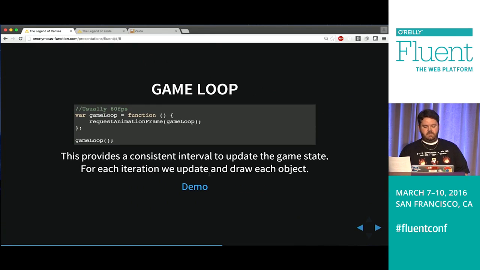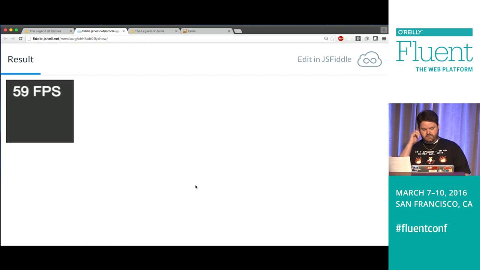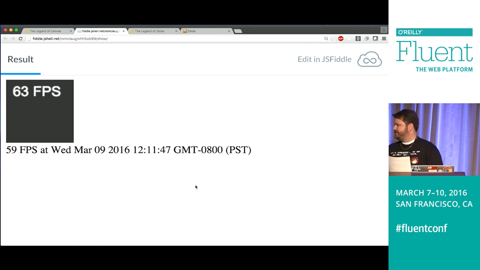And to demonstrate that a little bit better, I've got a fiddle, which the source code behind this isn't too exciting, but you can kind of see it's showing you the frame rate per frame and then averages the frame rate over the last second. So Chrome's doing a pretty good job of keeping this at 60.